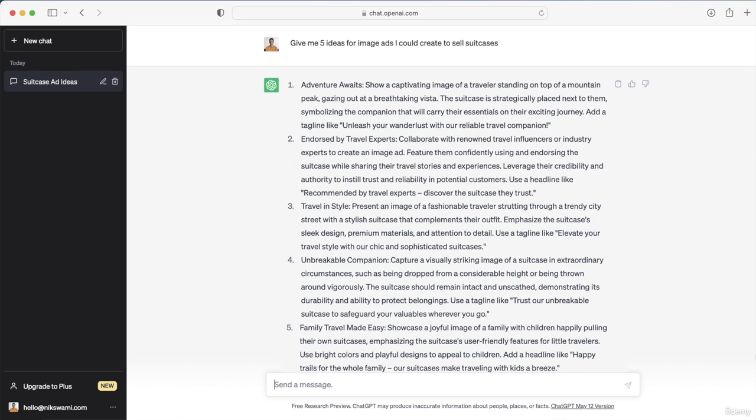So for example, the first idea is a traveler standing on top of a mountain peak, gazing out at a breathtaking view. The suitcase is placed next to them, symbolizing the companion that will carry their essentials on their exciting journey. And then the tagline is, unleash your wanderlust with our reliable travel companion. So ChatGPT can give you ideas like this for your image ads, and then you just have to create them. That being said, you shouldn't just use what ChatGPT suggests every single time if you think you can make it better.